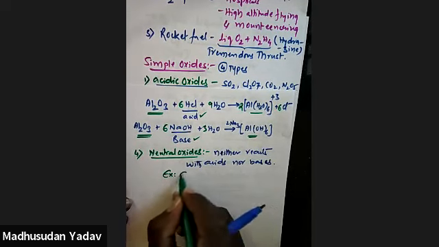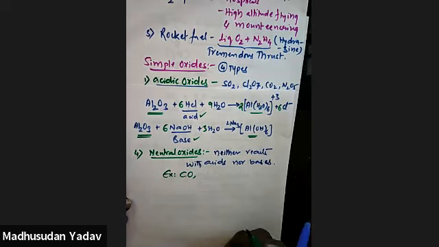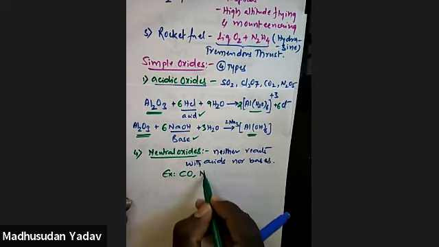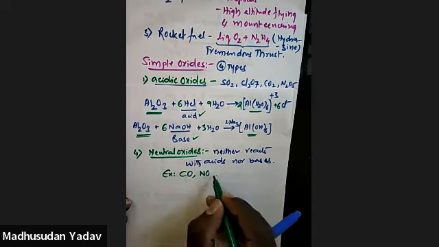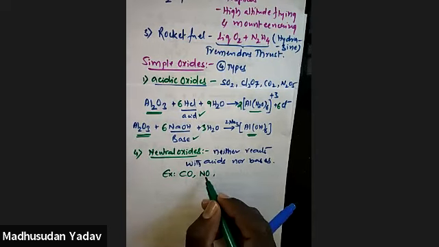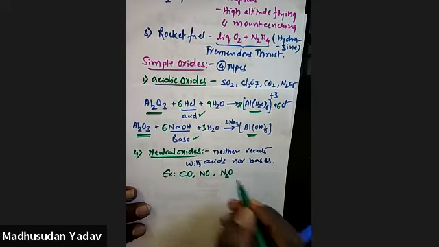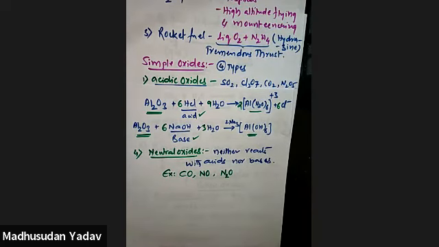Carbon monoxide is a neutral ligand in coordination compounds, carbon monoxide. Okay, nitric oxide, I'm sorry. Okay, nitric oxide, NO, and nitrous oxide, N2O. So these are the best examples of neutral oxides. So this is complete about your oxygen.